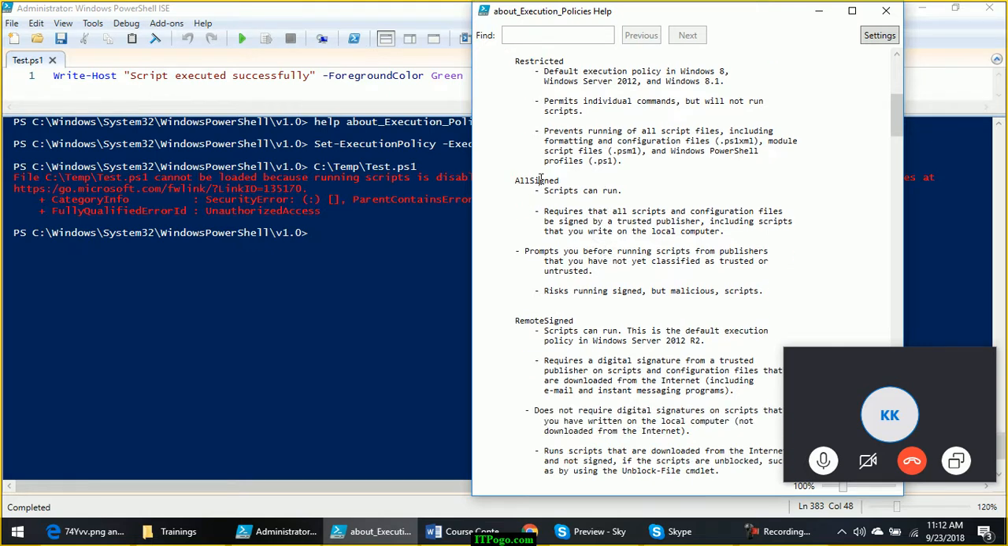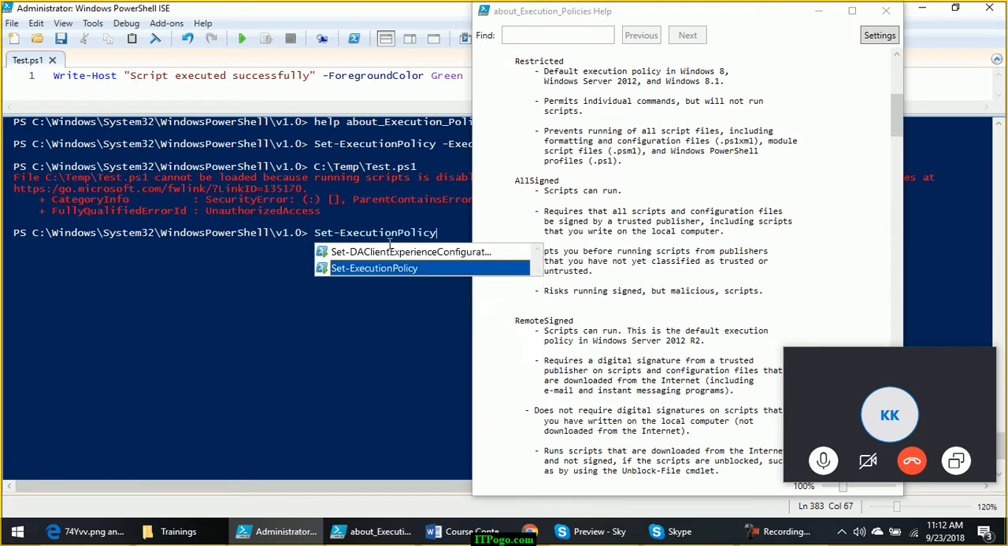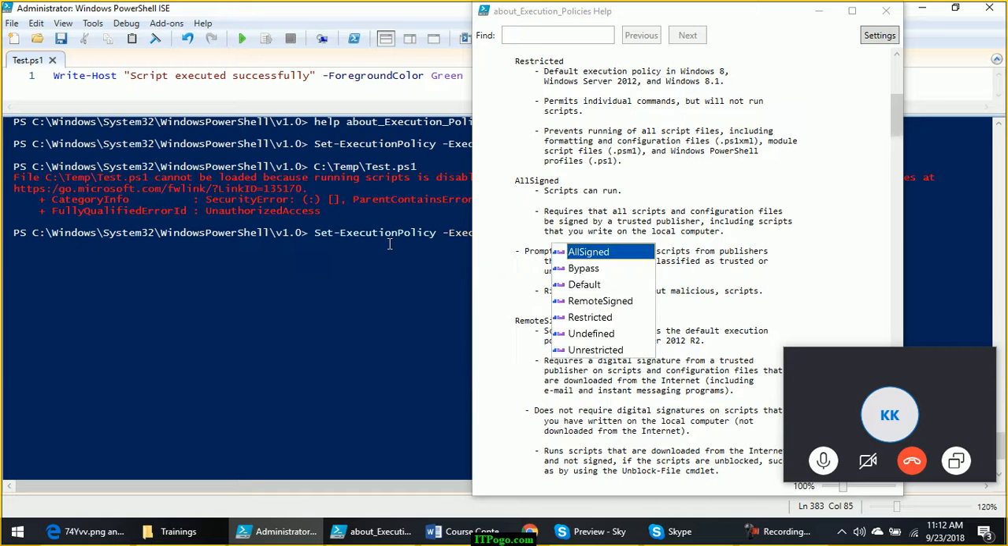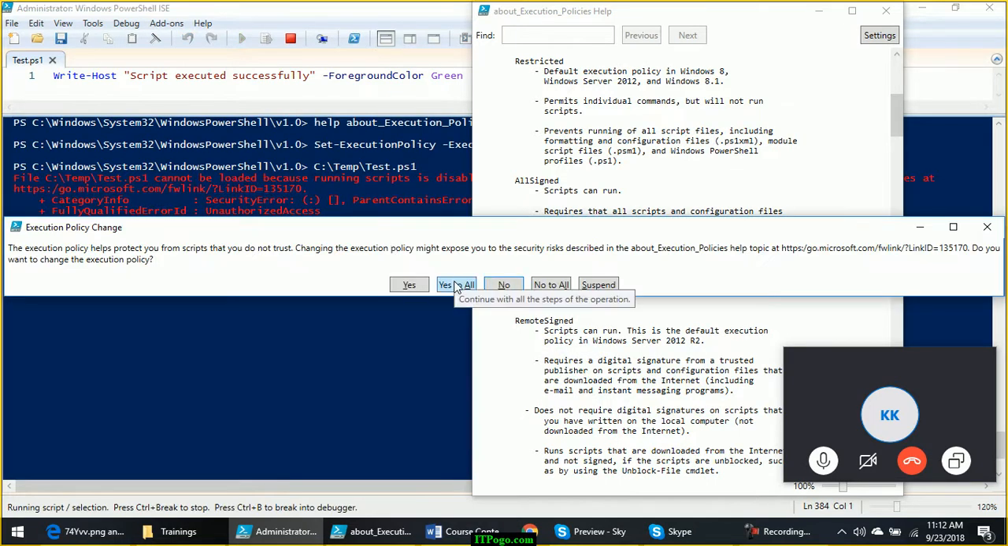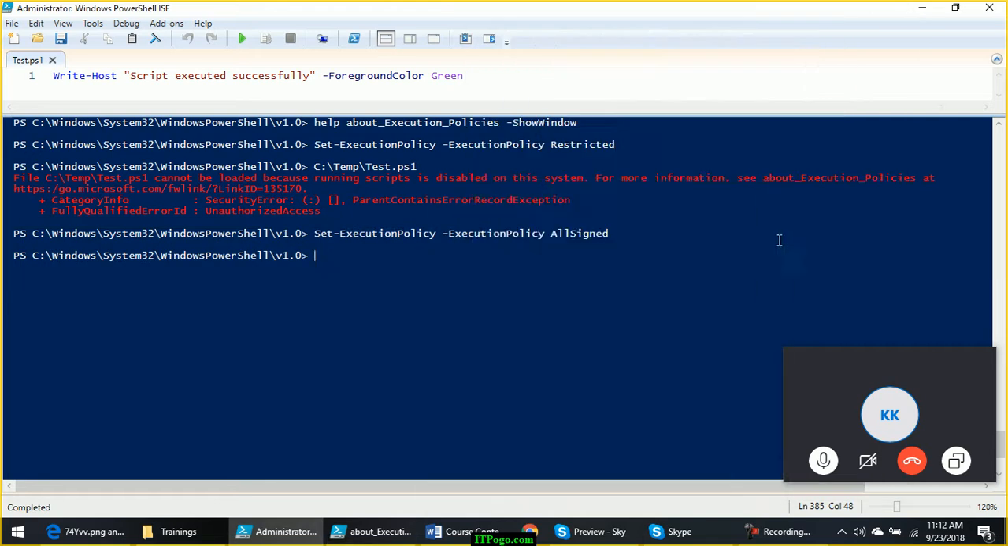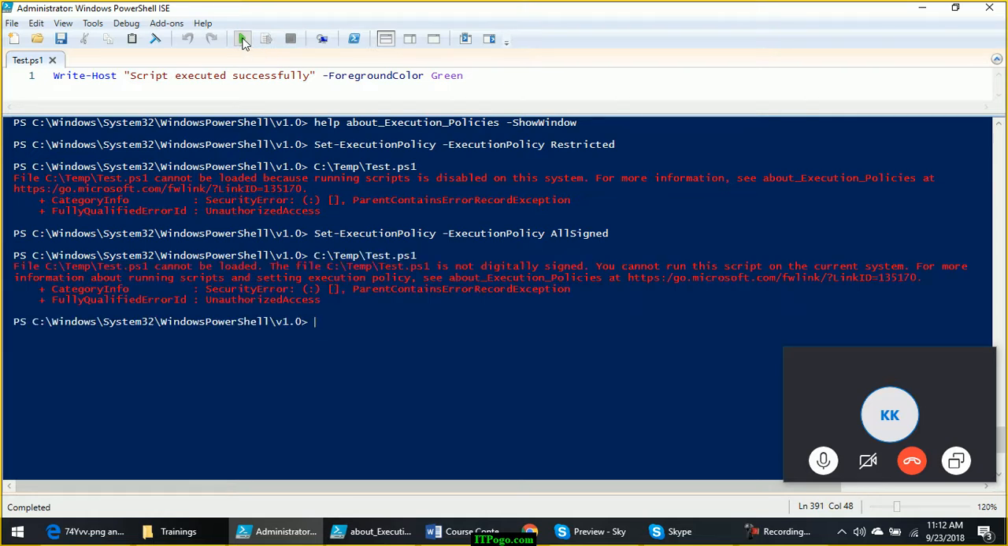Then comes the execution policy called AllSigned. Set-ExecutionPolicy AllSigned. Again, it will give you certain warnings. Say yes to all. And if you try to run the script again, this time also you will not be able to run it, but the error is different this time. It says the file is not digitally signed. This script file cannot be loaded because it is not digitally signed.